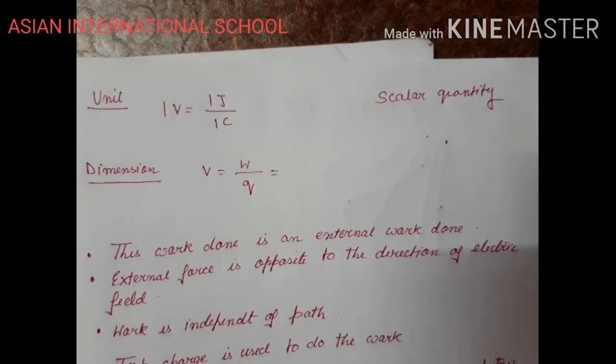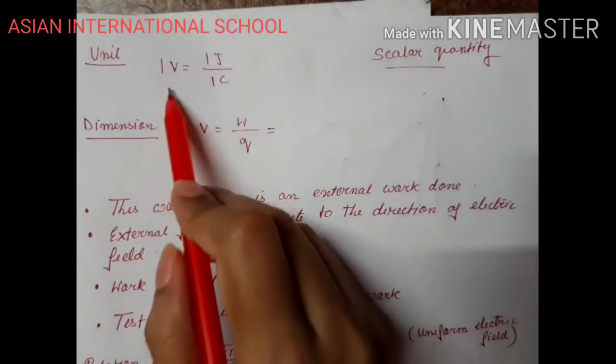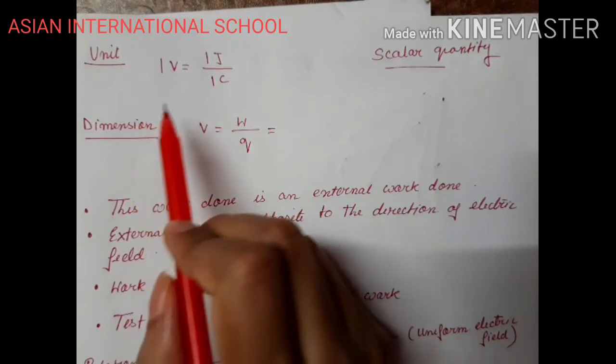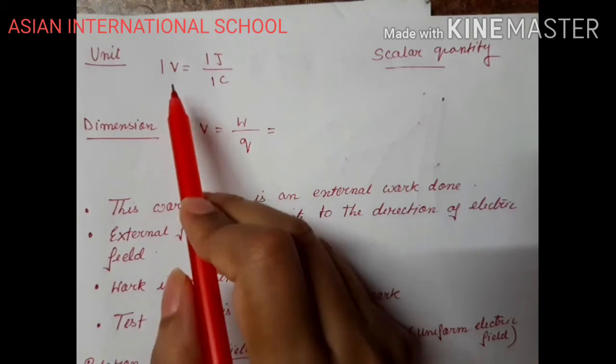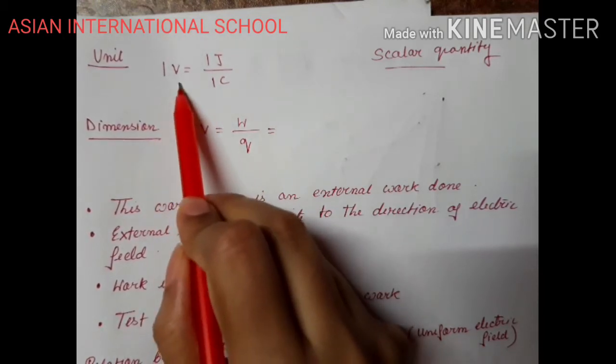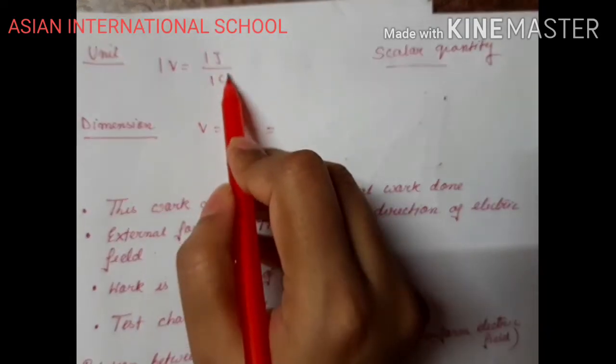Now this potential, as you can understand, we can define from the amount of work which has been done. So work is a scalar quantity and hence potential is also a scalar quantity. While doing numericals and derivations with electric field, we need to consider the direction of the electric field. But here, it's a scalar quantity, so while dealing with potential, we don't need to worry about the direction. Only magnitude is there. So simple addition and simple subtraction according to your numerical. So simple algebra is applicable in case of potential, right? So V equals joule per coulomb.